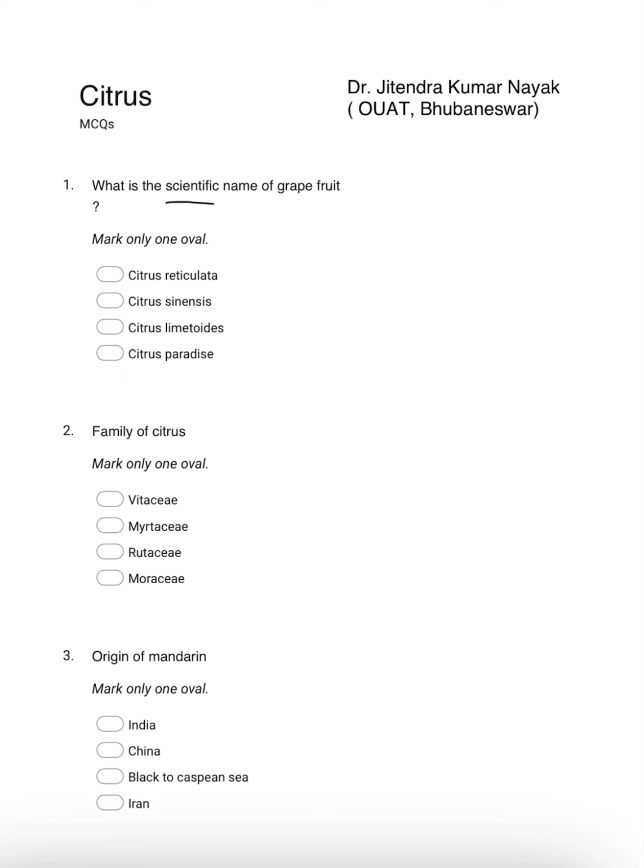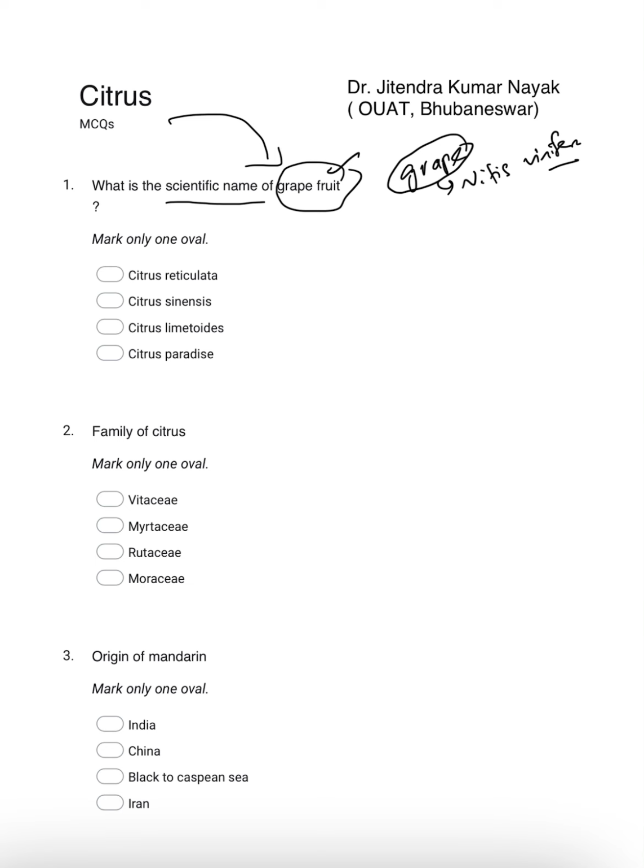What is the scientific name of grapefruit? It is not what you are thinking, that is grape. Grapefruit is another thing. The grape is Vitis vinifera. But here, this is the normal grape, whereas grapefruit is a part of citrus.